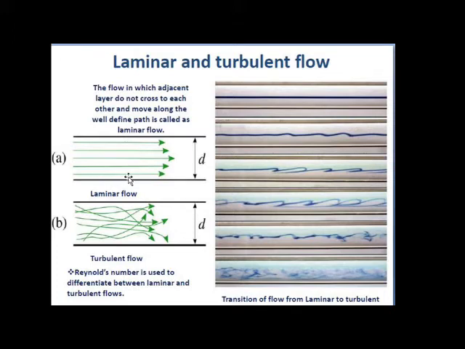Here the particles move in laminas or layers, gliding smoothly over the adjacent layer. Such a type of flow is also called streamline flow or viscous flow.